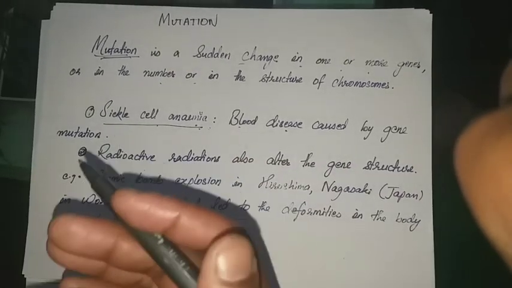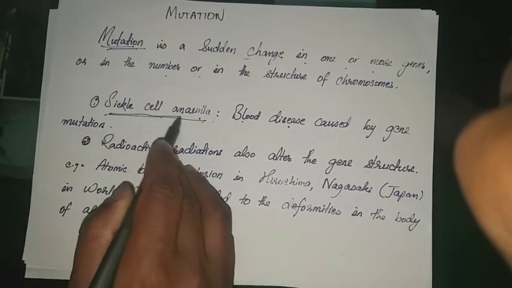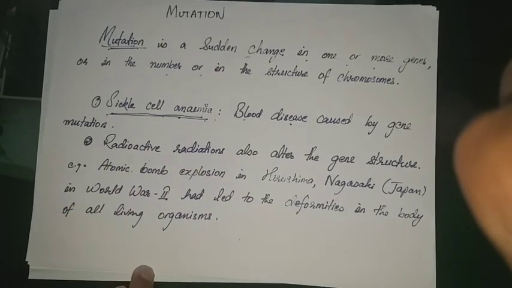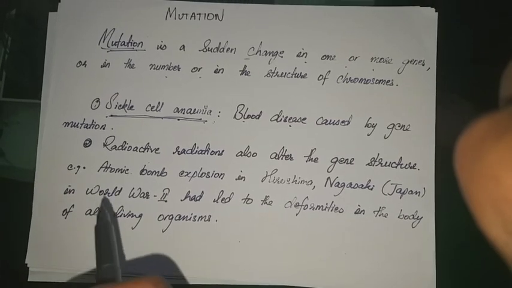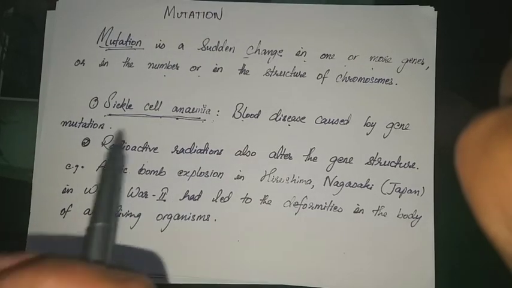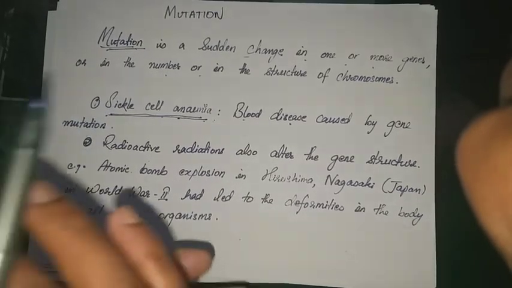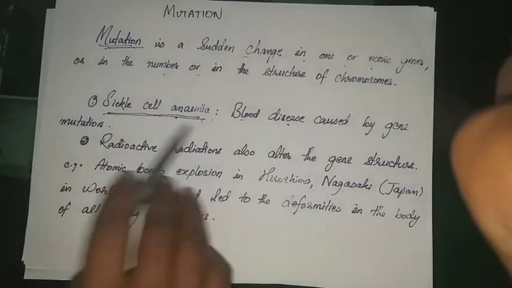When a certain gene mutation takes place, a person can suffer from sickle cell anemia. It is a mutation of DNA which controls the formation of RBCs. When there is a mutation of DNA which controls the formation of RBCs, at that time sickle cell anemia takes place.